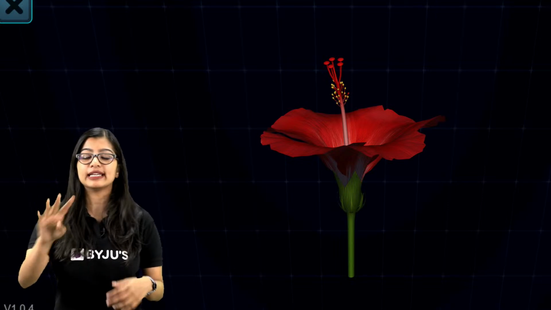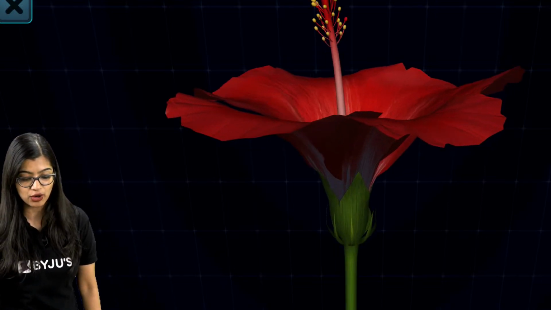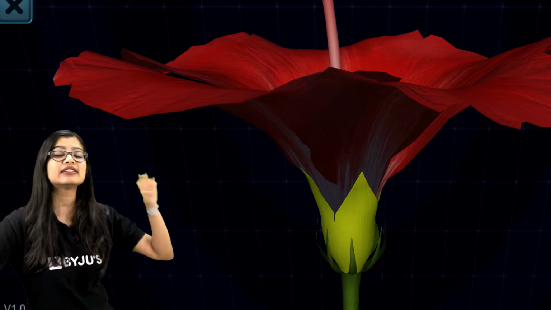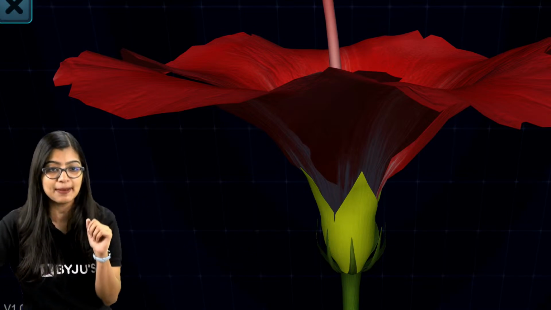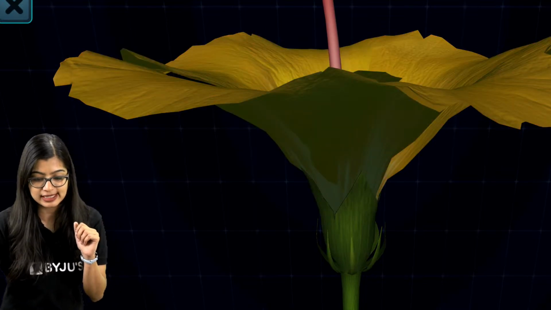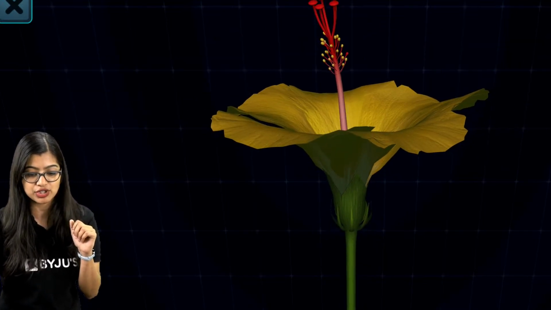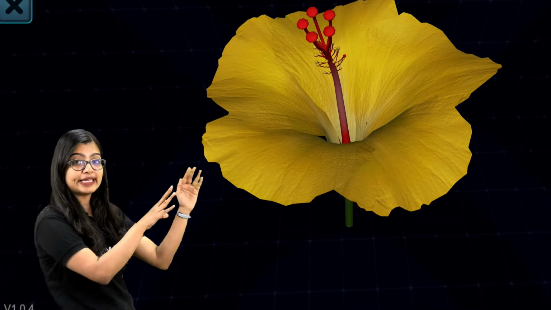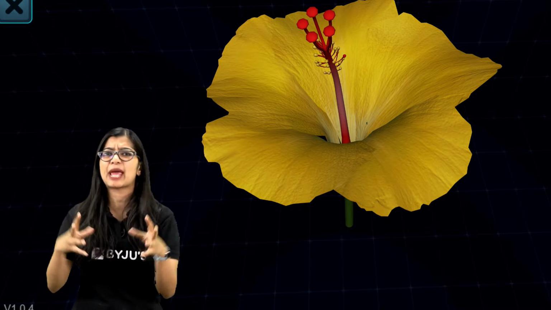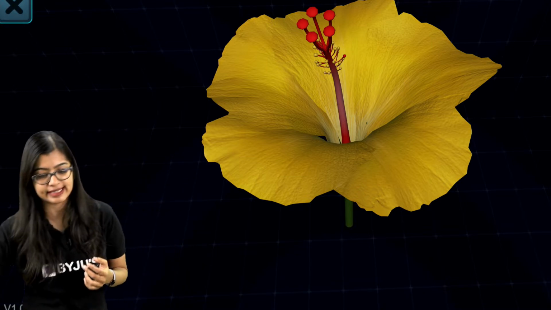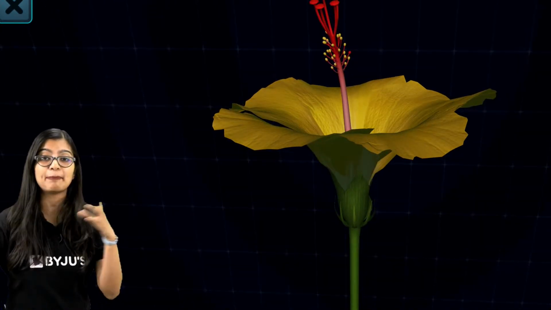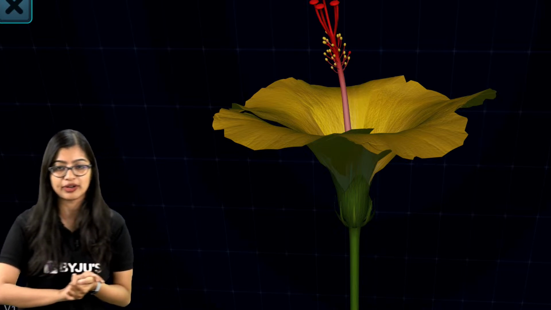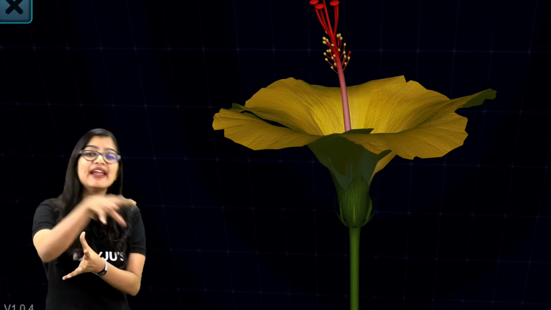So the 4 parts include you have your sepals, which are these green leafy structures you see on screen, and these green leafy structures protect the flower during the bud stage. Now you have your petals. So these bright colored structures that I have highlighted here are your petals, and we know petals are brightly colored. They come in different colors, shapes, sizes, and they are there to attract insects. Now, of course, the sepals and the petals form your non-essential parts, which means that they are not really directly involved in reproduction. But they aid in reproduction.